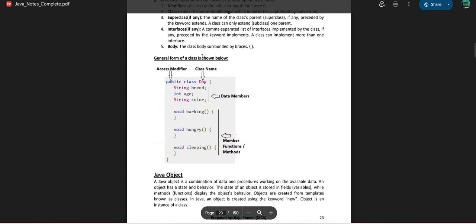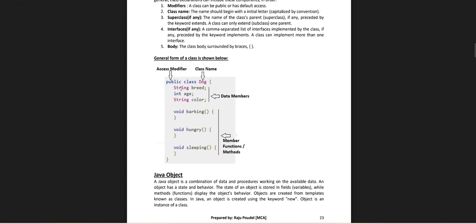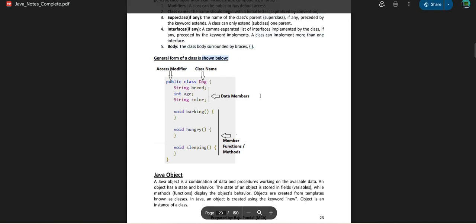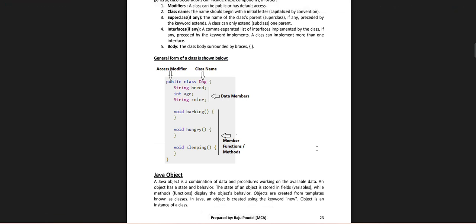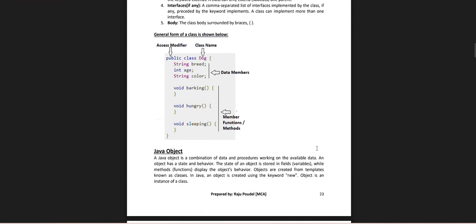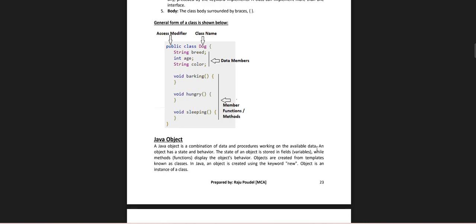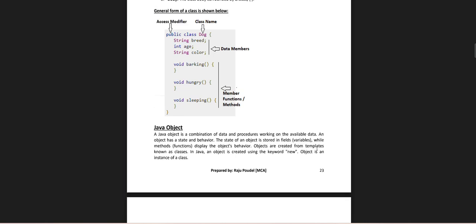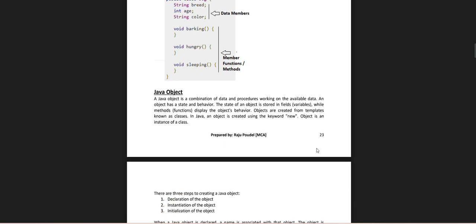A Java object is a combination of the data and procedure working on the available data. An object has state and behavior. The state of an object is stored in the fields in Java, while the methods display the object behavior. Objects are created from the template known as classes in Java. The new keyword is used for creating an object. A new object is an instance of the class.